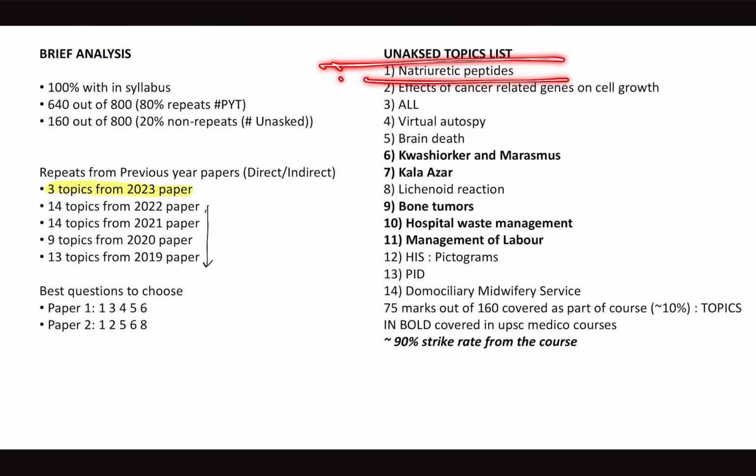From antihypertensives, there was a question on natriuretic peptides and what is its use. So the one unasked topic which has come from pharmacology is natriuretic peptide. And your second take home from this discussion is that when you're reading pharmacology, along with the first line drug, also read the immediate second line drug.